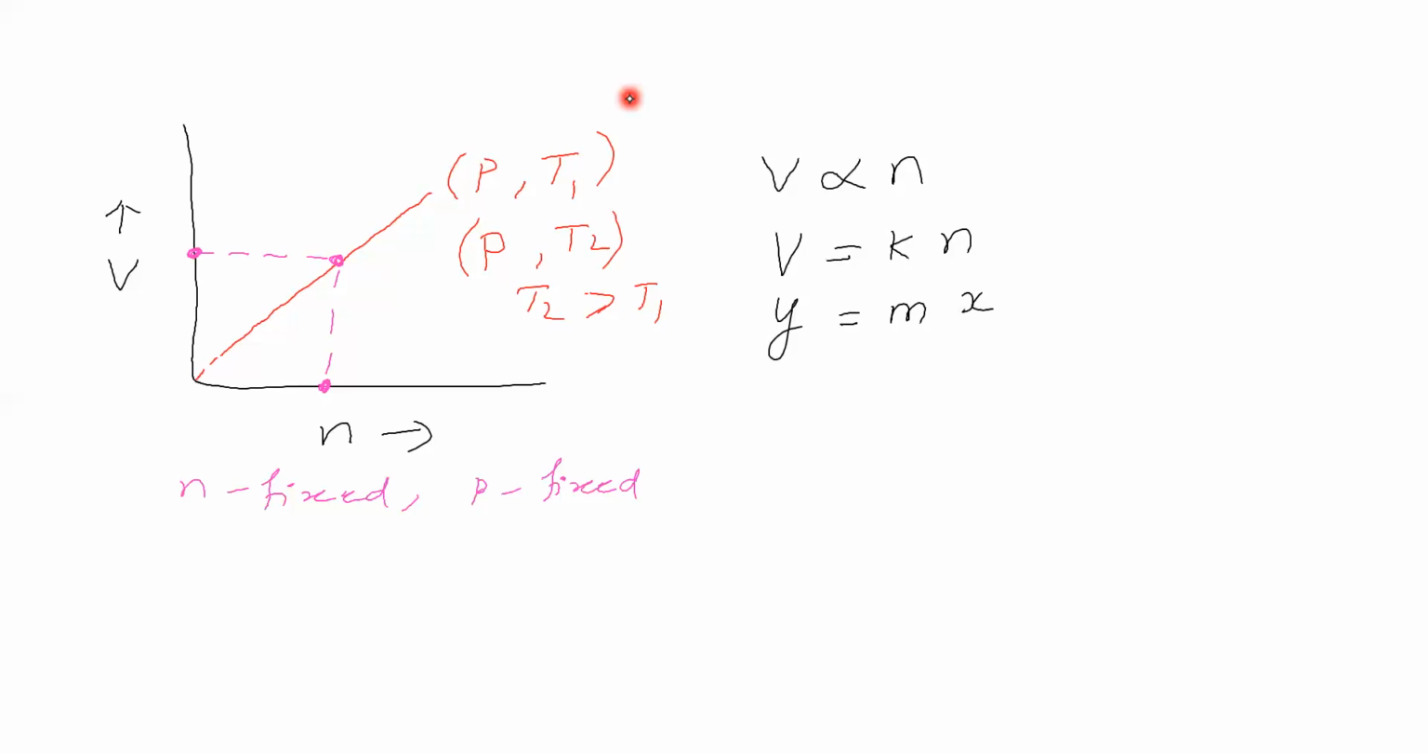Number of moles is fixed, pressure is fixed. Here temperature is T2, here temperature is T1, and T2 is greater than T1, that means temperature is increased. We are increasing the temperature. If we increase the temperature, kinetic energy of molecules increases, so molecules move fast. Therefore, since kinetic energy increases, distance between molecules